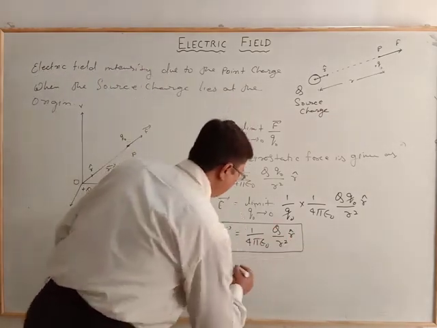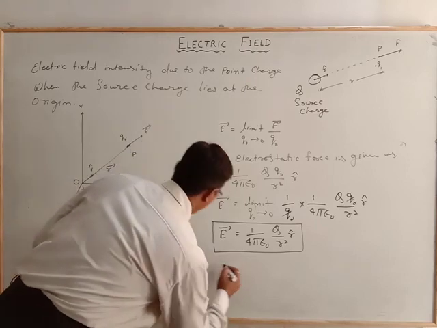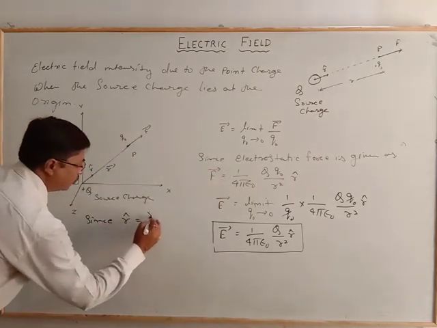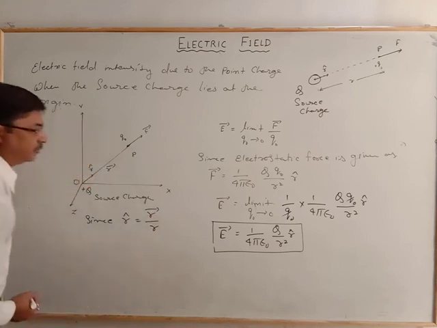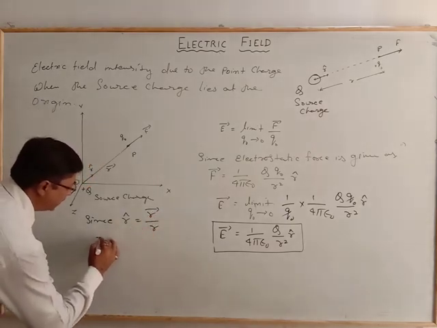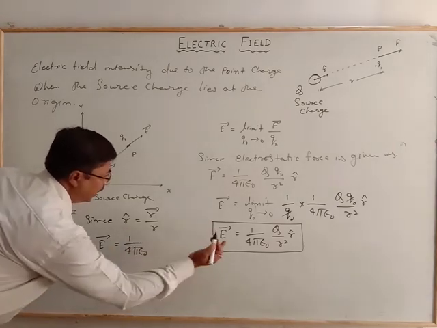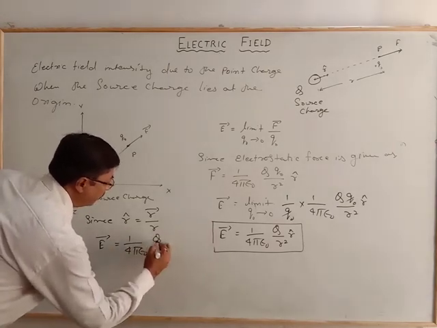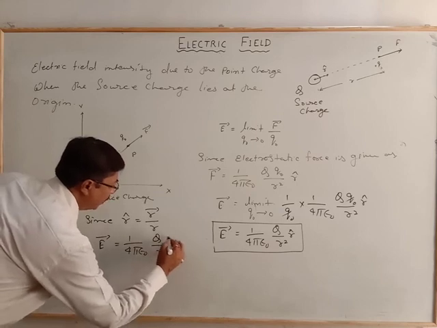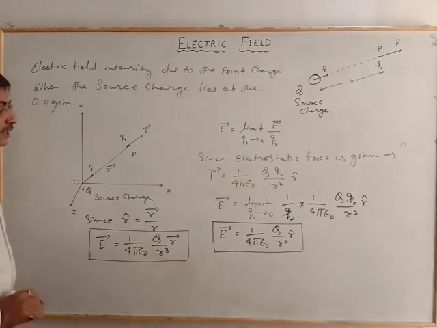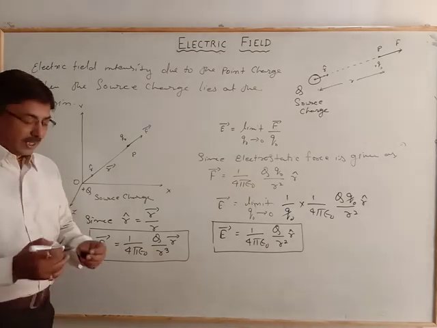Now for the position vector, since the unit vector is equal to the position vector by its magnitude, in that case the electric field is represented as 1 by 4 pi epsilon naught Q by r cube into the position vector r. So these two relations are the expressions for the electric field.